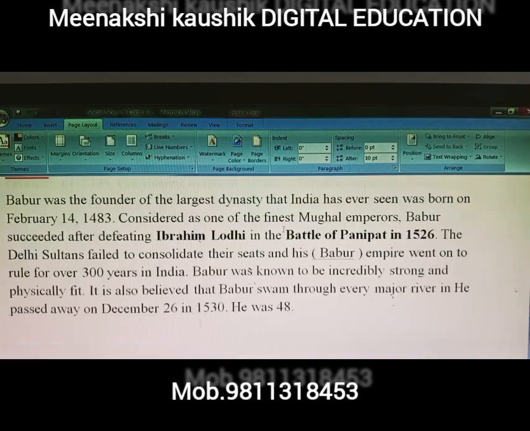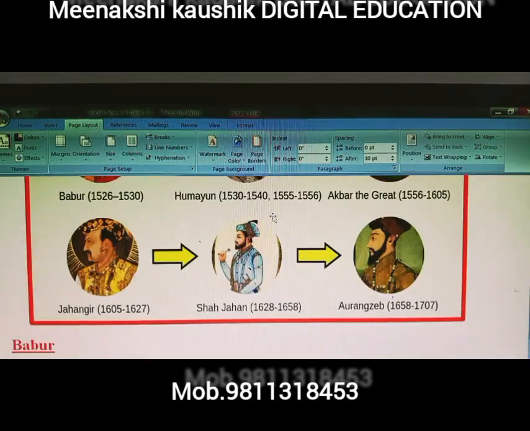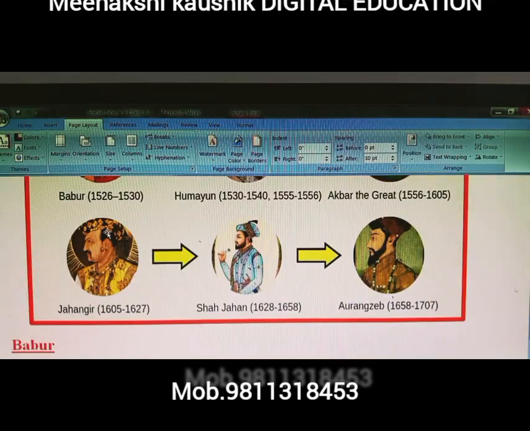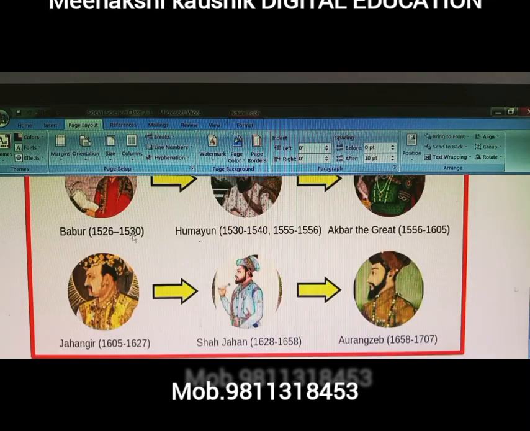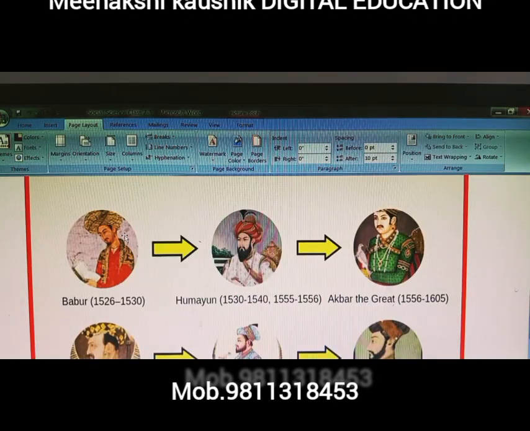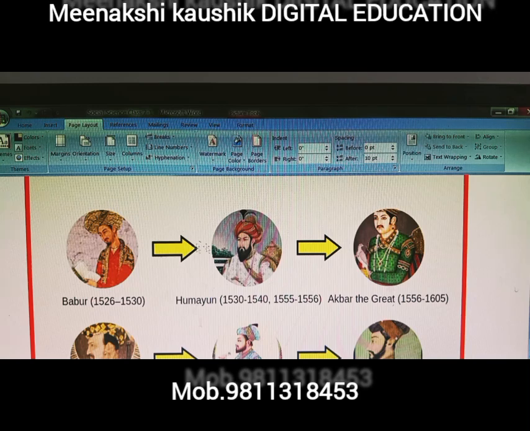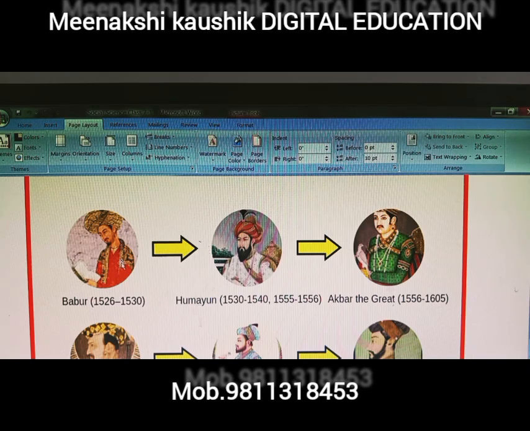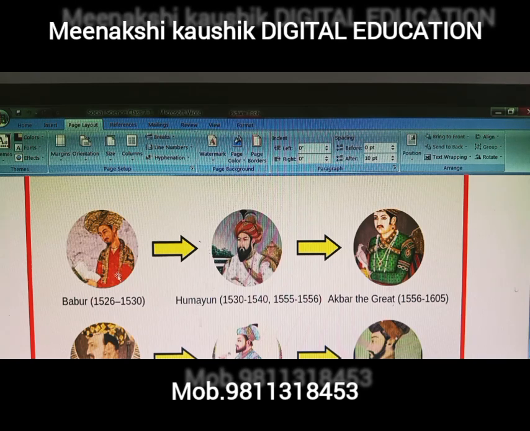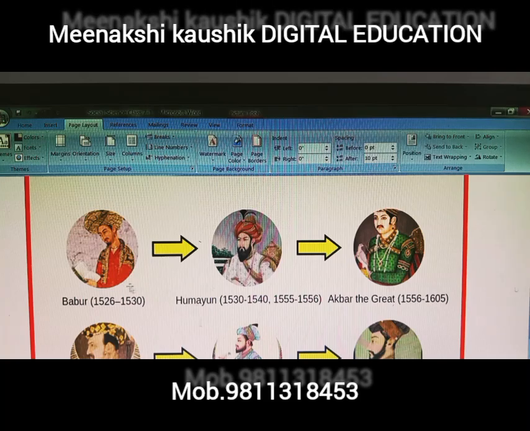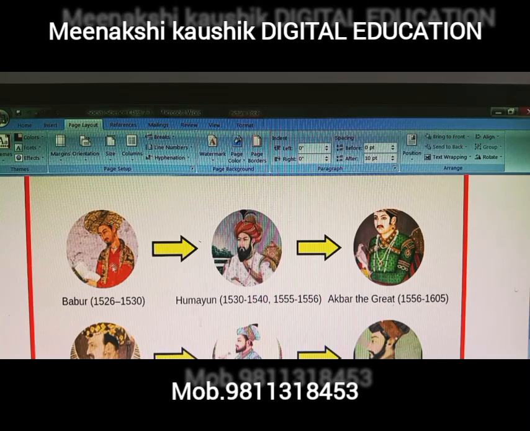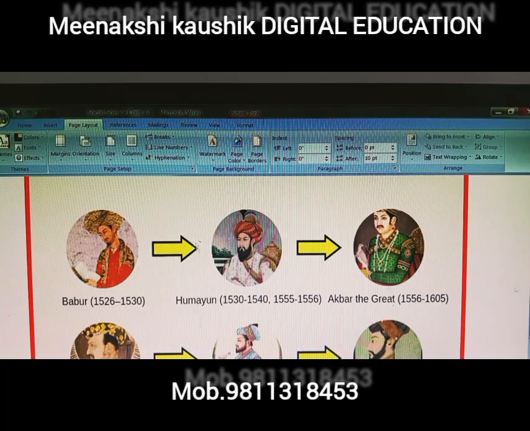So to say, he was the founder of the Mughal dynasty, the first founder of the Mughal dynasty, who defeated Ibrahim Khan Lodi and came from Central Asia. They are the descendants of the Mongols from Central Asia. This is all about Zahiruddin Muhammad Babur. But his time period was not very long. The time period of Zahiruddin Muhammad Babur was very short, simply 1526 to 1530.